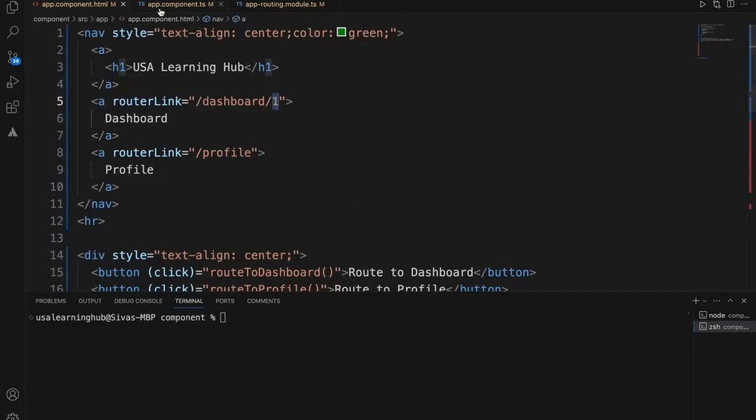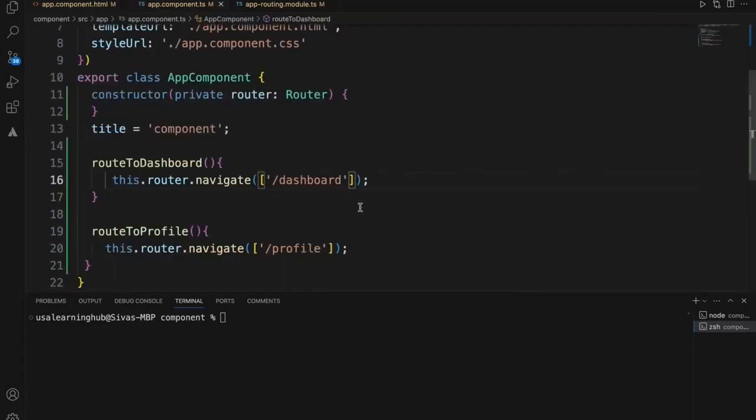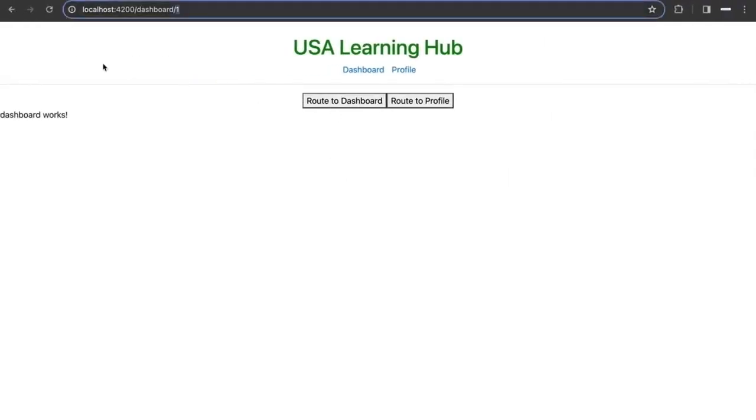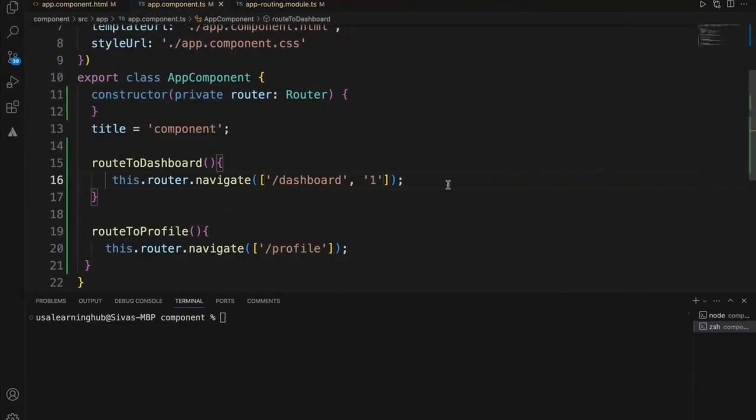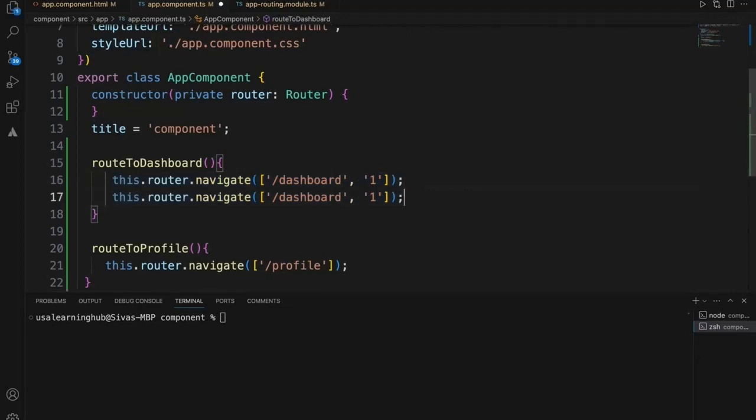Instead, from the button click, if I want to navigate, I can say like this, and it will navigate. Now let's click this button. Now it is navigating because there is a path parameter that I added. This is how we can add the path parameter. Okay, and there is one more way to use the same routing, like navigate by URL. Let's use that method also.